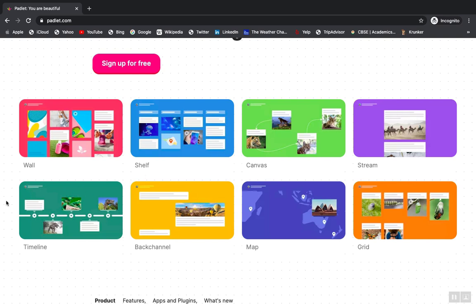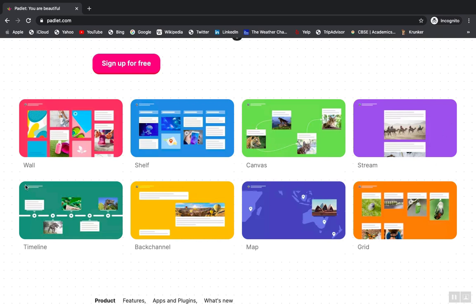Now you just see how you want to represent your own information, depending upon what you teach and how you want to organize it, what are the different innovative ideas that you can have. If you are maybe a sports person or a science teacher and you have lots of pictures, or maybe a geography teacher, you can have them posted on your wall, which can be shared further. You can have it in the form of a shelf. That means the first row will have subsections of columns, and under every column you can have the information stored. You can even have a connection of one part, say wildlife, from one to another to third.